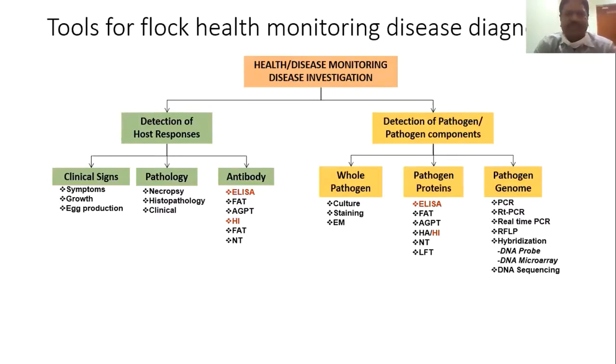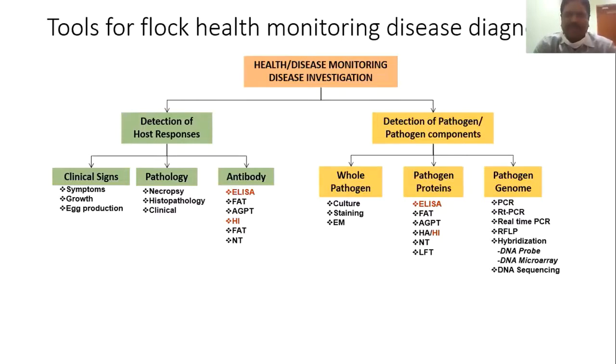Then coming to the detection of pathogen components or the pathogen itself, we can isolate, do microscopic examination, and identify by several other means. Pathogen proteins come under serology. Here we mostly use ELISA, FAT, AGPT, hemagglutination or neutralization tests, or lateral flow assay.